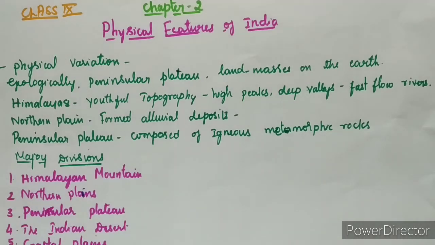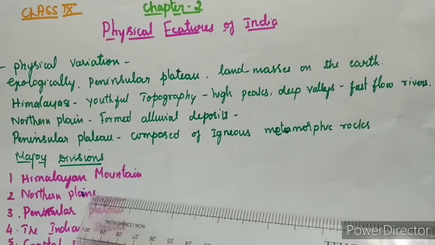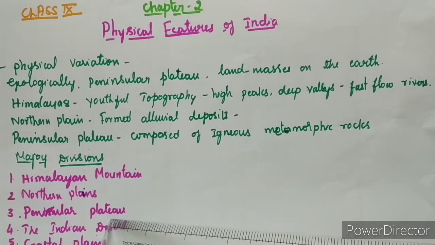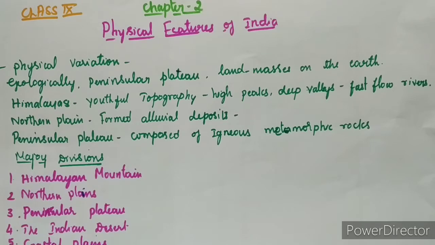Now, how many divisions are there in our physiographic divisions? The physical features of India can be grouped under the following physiographic divisions: the Himalayan mountain, northern plains, peninsular plateau, the Indian desert, coastal plain and the islands. First, we move on to the Himalayan mountain.